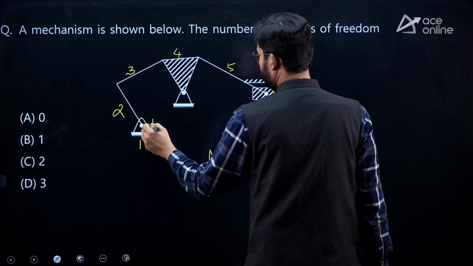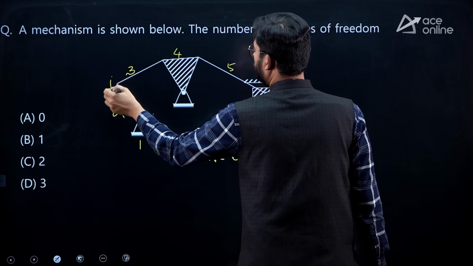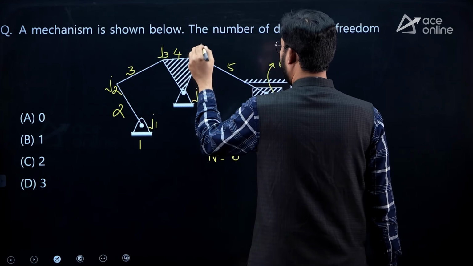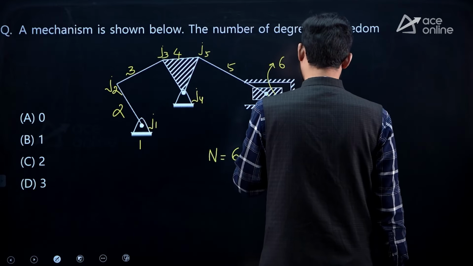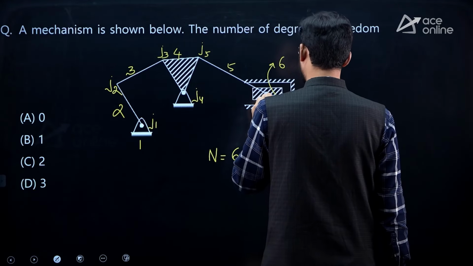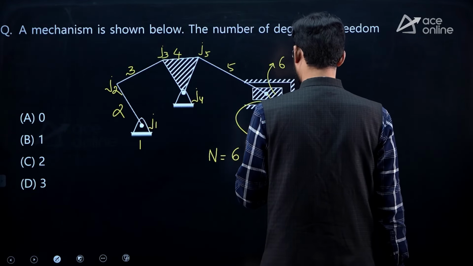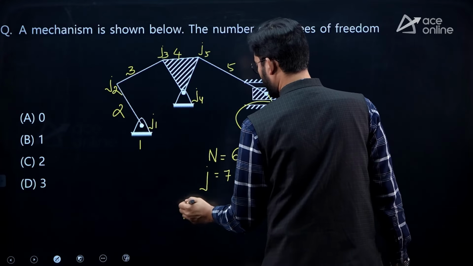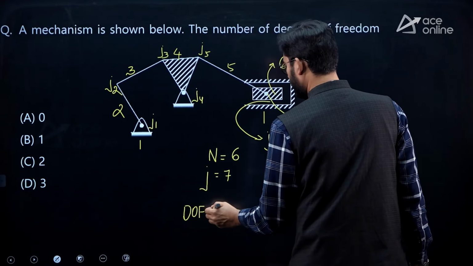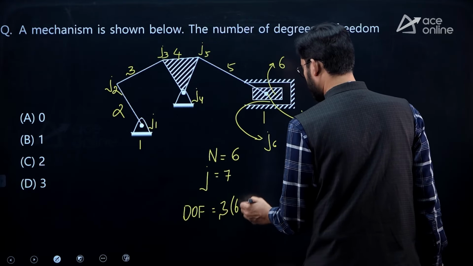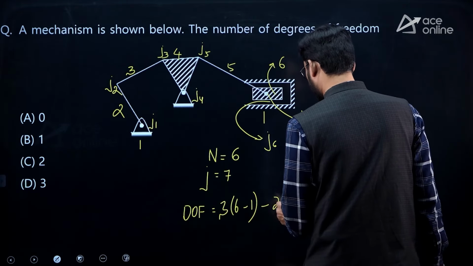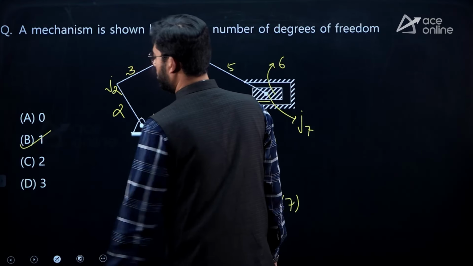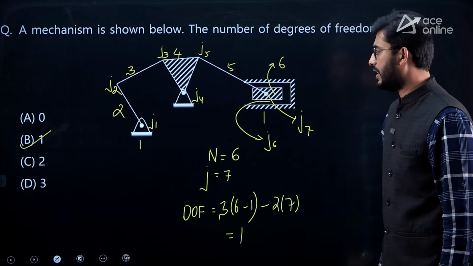Number of joints, this is J1, this would be J2, J3, J4, J5, J6, and 7 as well. So number of joints will be equal to 7. Degree of freedom is equal to 3 into (6 minus 1) minus 2 into 7, which is equal to 1. Degree of freedom will be equal to 1. That's option B is the answer.